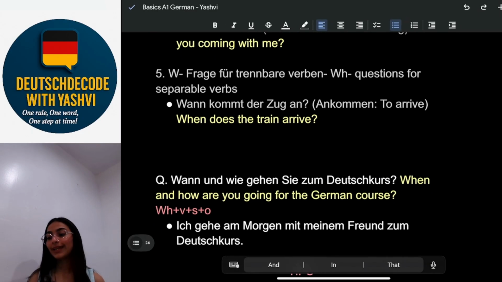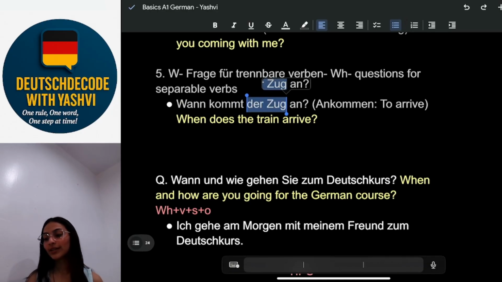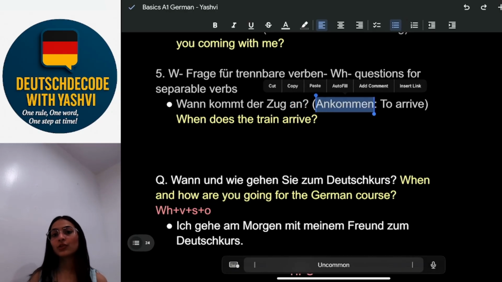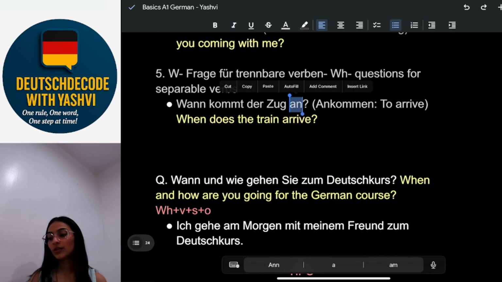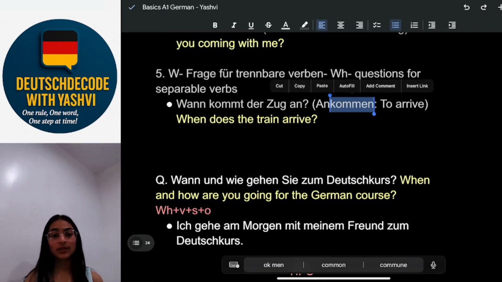So W-Frage for separable verbs, these are the same verbs I'm talking about. 1. Wann kommt der Zug an? Wann, it's when. Kommt, it's come. Der Zug, it's the train. Ankommen, here it's to arrive. When does the train arrive? Again, the prefix here, it's at the end of the sentence, and the root verb is being conjugated as per the subject. So this is also called the verb conjugation or Endung rule, which has been taught in my lesson 7, so you can just revise that.